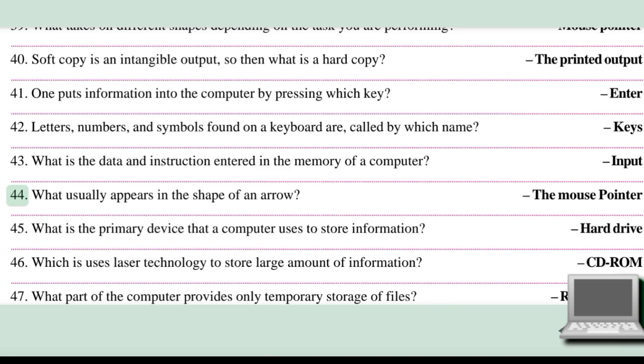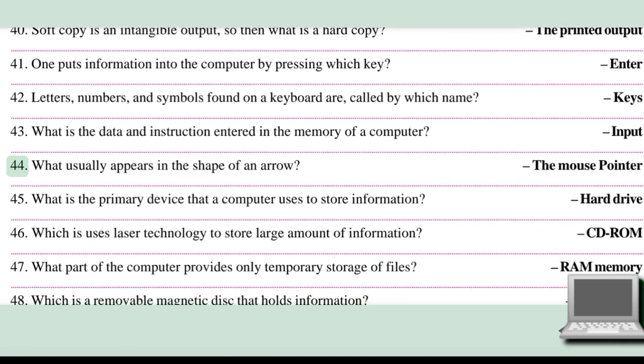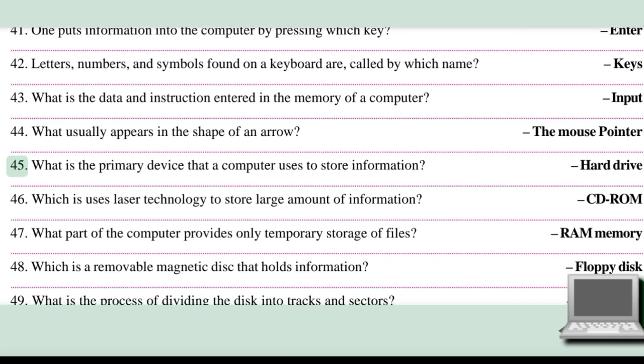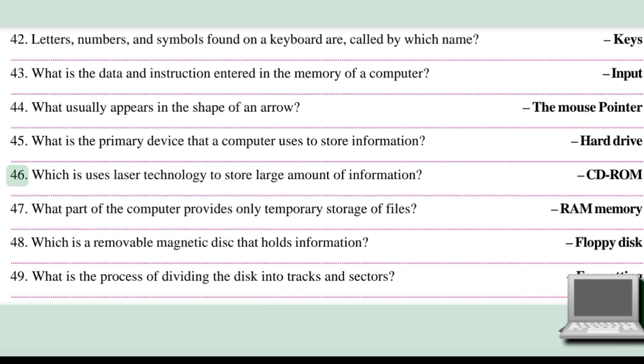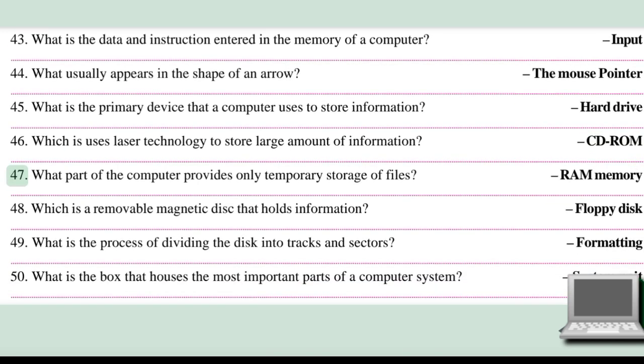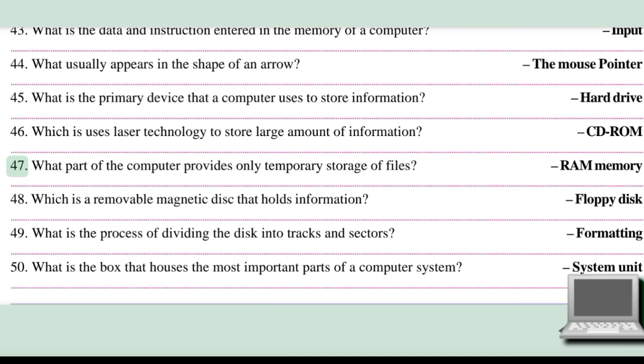43. What are the data and instructions entered in the memory of a computer? Input. 44. What usually appears in the shape of an arrow? The mouse pointer. 45. What is the primary device that a computer uses to store information? Hard drive. 46. Which uses laser technology to store large amounts of information? CD-ROM.